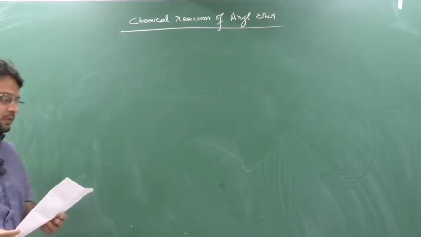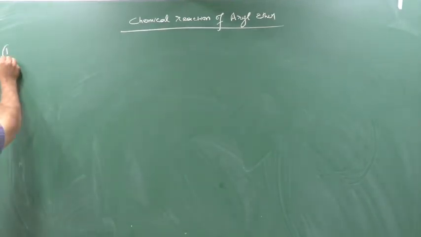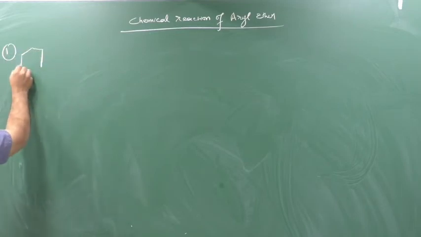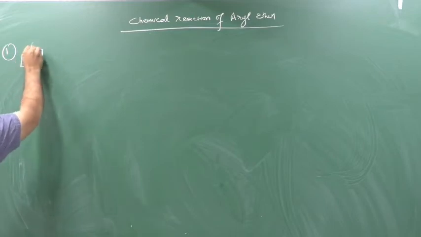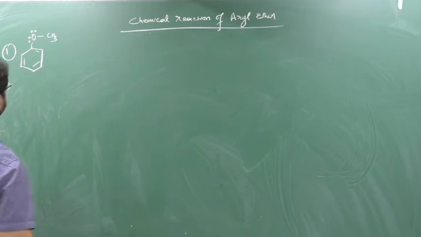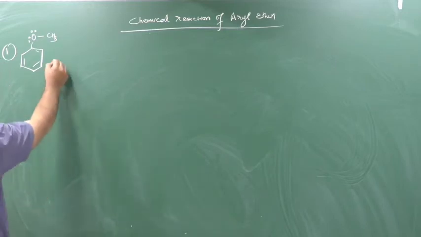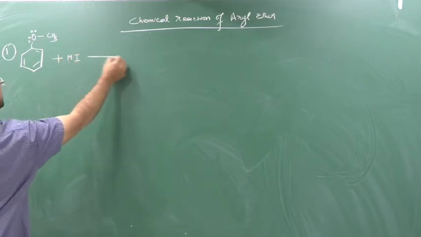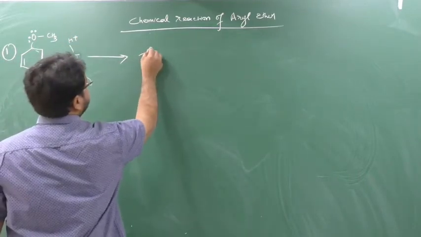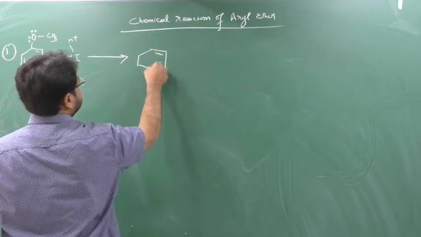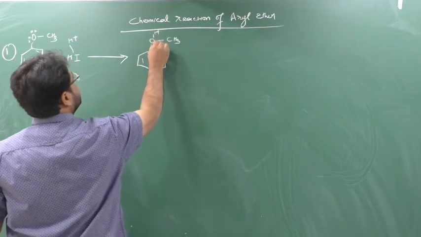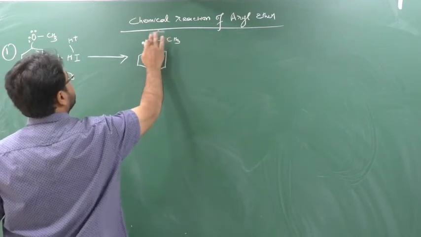Okay, so first you write down, suppose I told you, this is an aryl ether, OCH3, so you have 1, 2, 3, 4. And if this reacts with HI, this HI will give me H plus. So what will happen here? It will generate here OCH3 and here H, and here there will be a plus and one lone pair, so here there will be H.